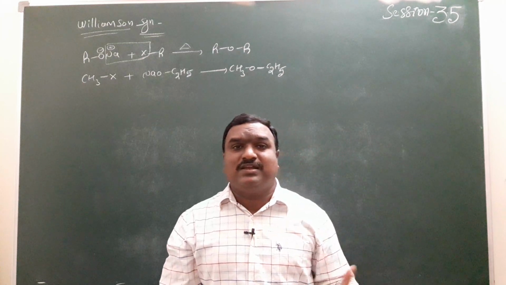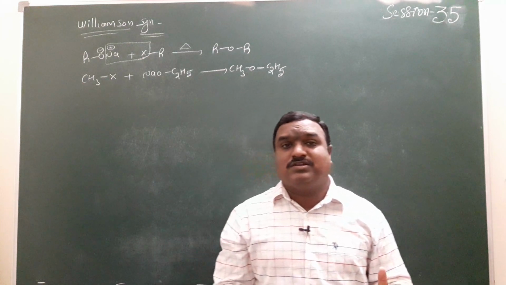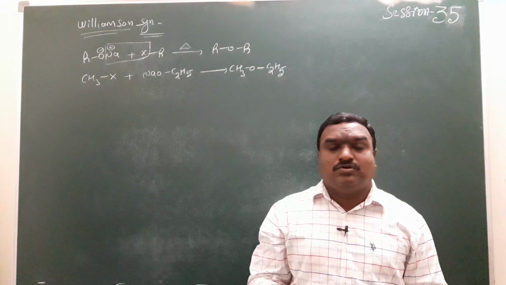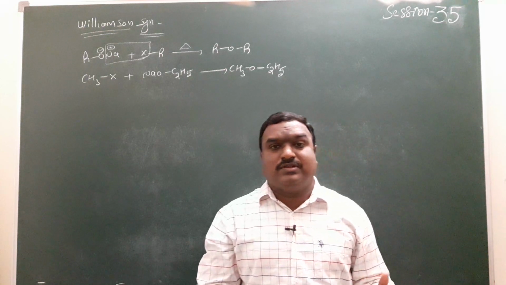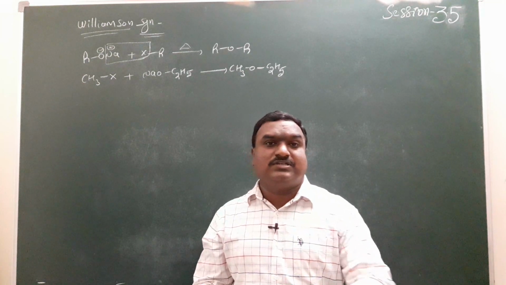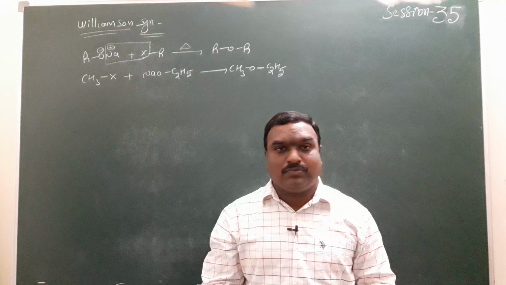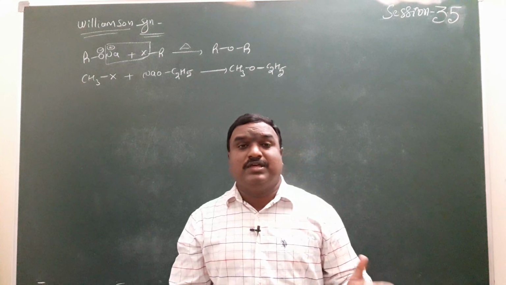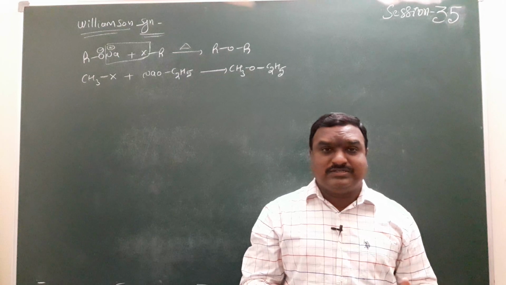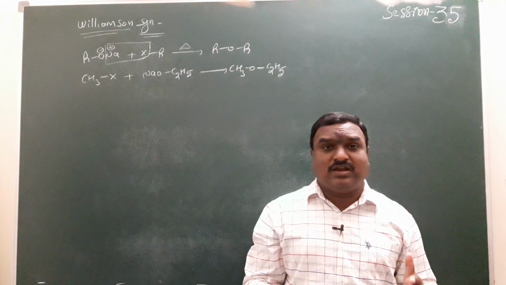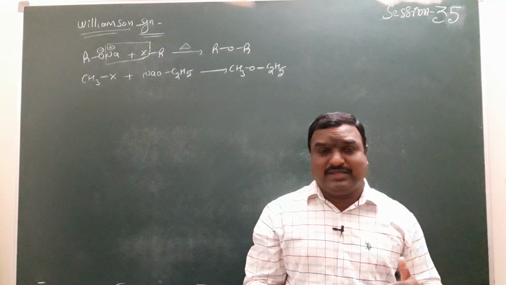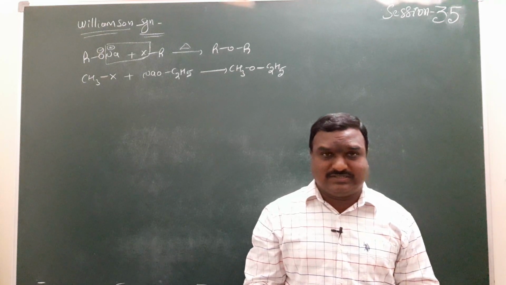Because secondary and tertiary halides give the reactions from the alkenes. If a secondary compound is given, the major product is 80% alkene, and only 20% ether is possible. Wherever tertiary is given, elimination takes place in most cases. That means by using tertiary alkyl halides, we cannot prepare ethers in Williamson synthesis.